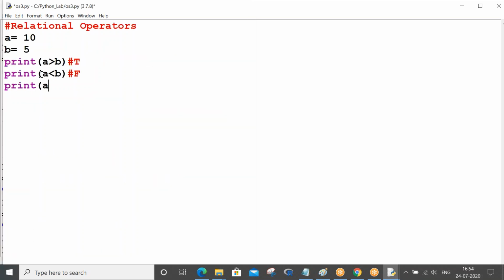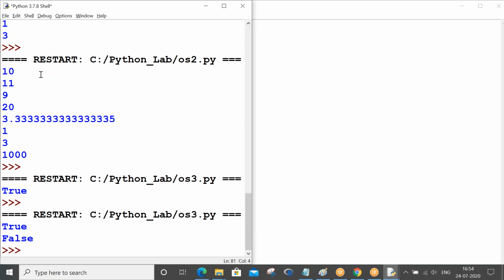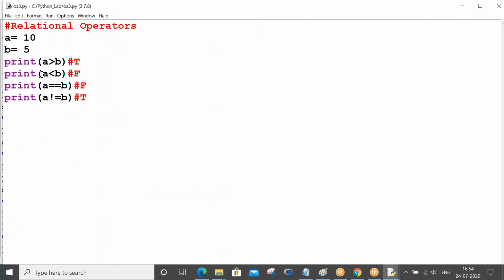Likewise, now print a double equals b. Are these both same? No, right? So obviously it will give false. Print a not equals b. So obviously these are not same, so it will give true. If you want, you can check. Yeah. So now print a greater than or equal to b. Not equal to, but for sure it is greater than, right? So then it gives true only. Print a less than or equals to b.